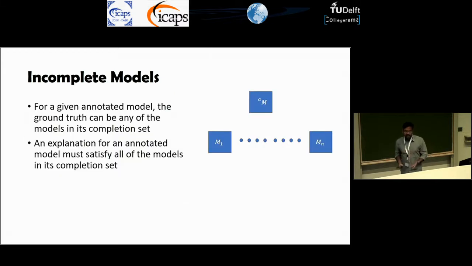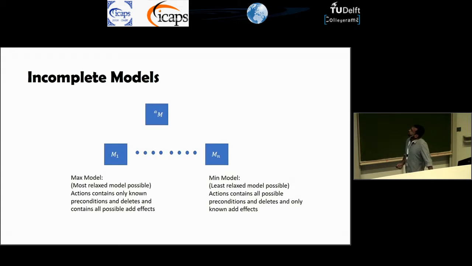So how do we explain in such a setting? Basically, explanation here boils down to the fact that the human's model is one of these completion set, and we need to come up with an explanation that would work for every model within the completion set. That would allow and ensure that the plan is explainable to the human after our explanation.